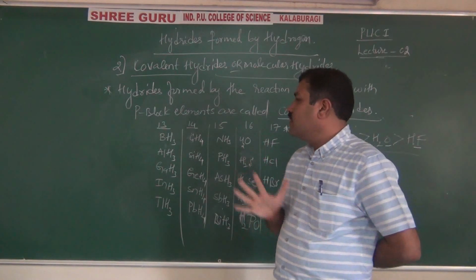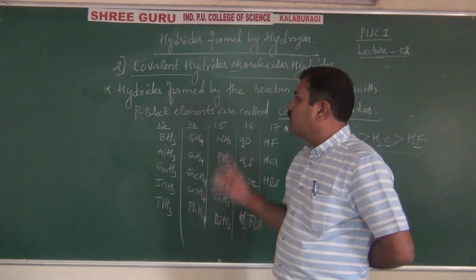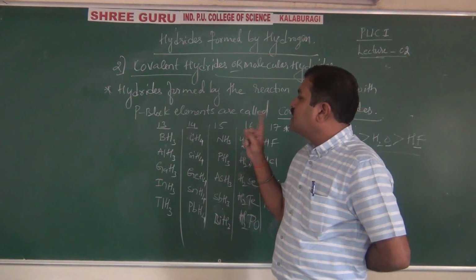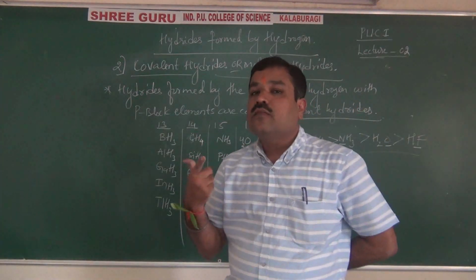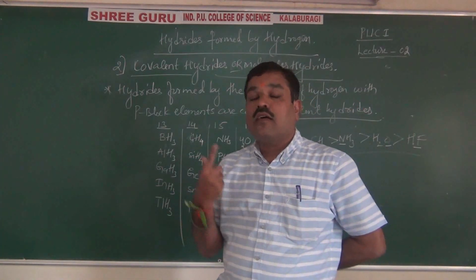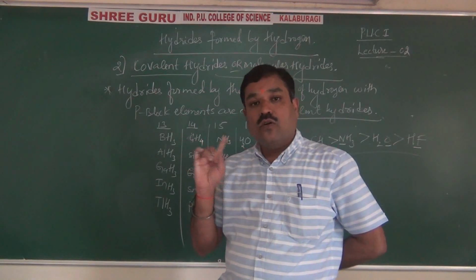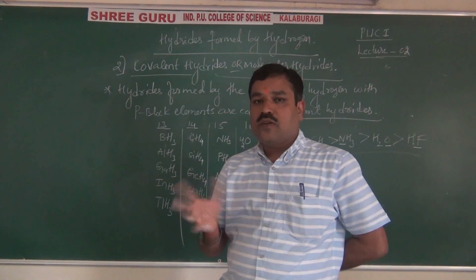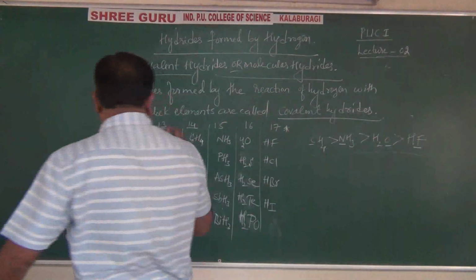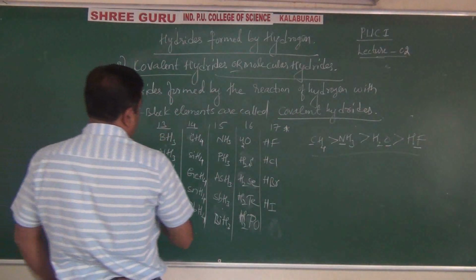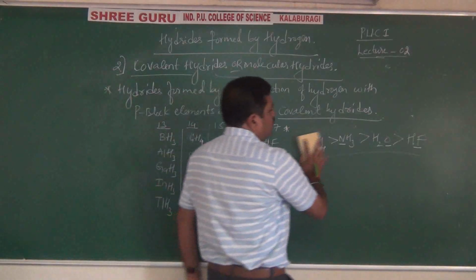Like this, first basically we will classify. Define covalent hydrides: hydrides formed by the reaction of hydrogen with the p block elements, groups 13 to 17, but not noble gases, because noble gases have a complete octet. Now I will tell you, once again, these hydrides are classified into